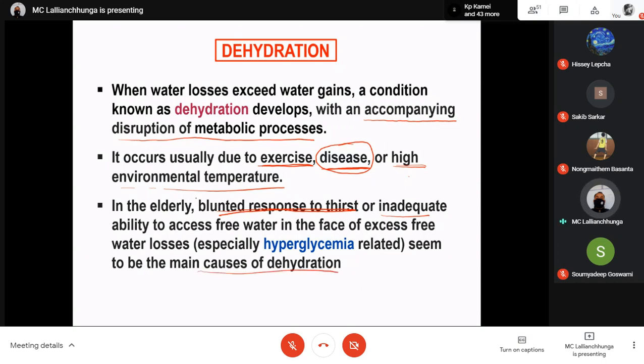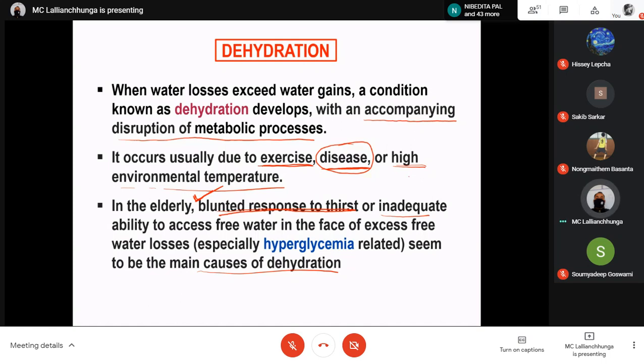So earlier I told you that when we talk about thirst, in elderly or old people, that signal is weakened. They do not feel thirsty, although they may be dehydrated to a significant extent. So they do not feel the need to drink water, and because of that, they will be dehydrated.